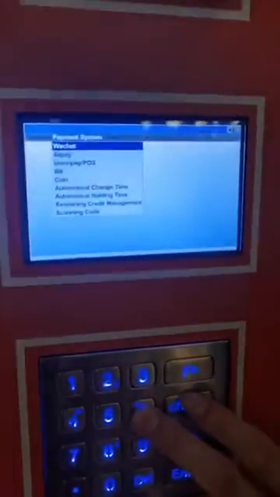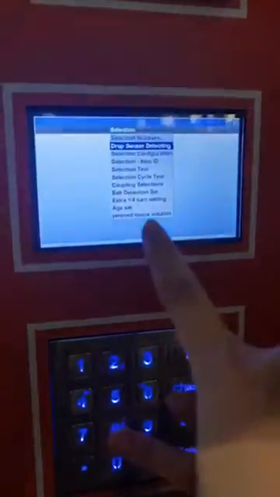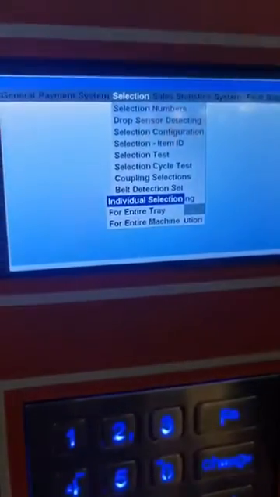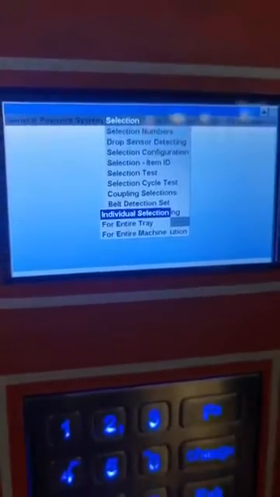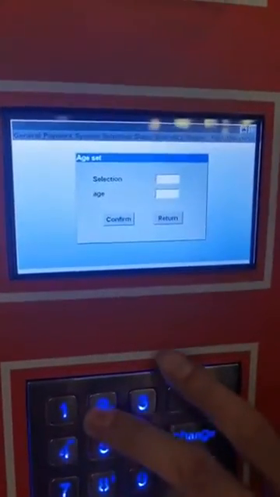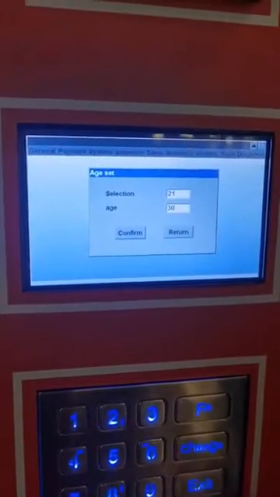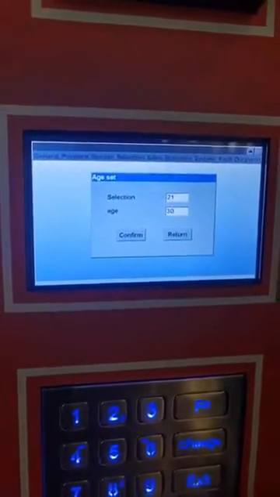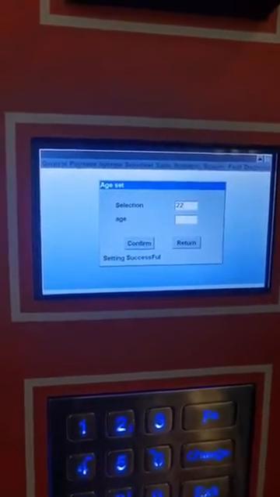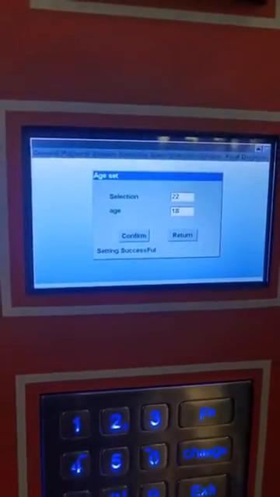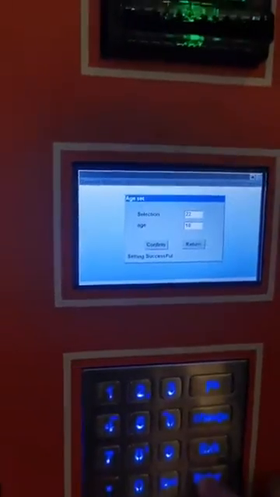Now you will find an age set. Then you can set for individual selection and also the entire tray for the entire machine. Now let's have a try. For example, 21, we set age 30. So it means the age under 30 cannot buy these products. And then 22, we set 18. Means the age under 18 cannot buy this.